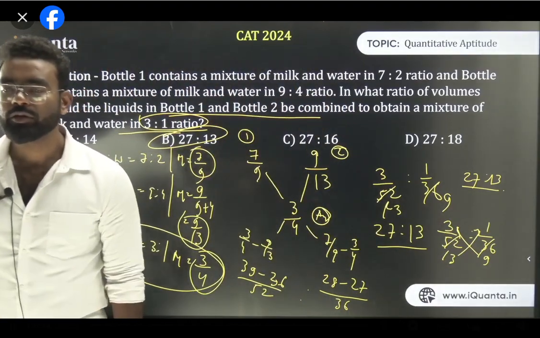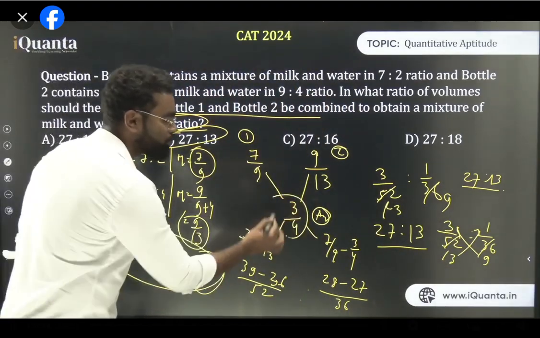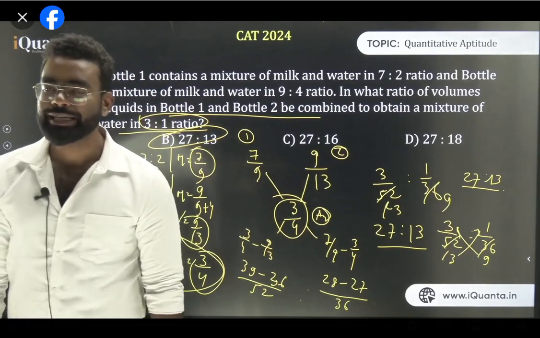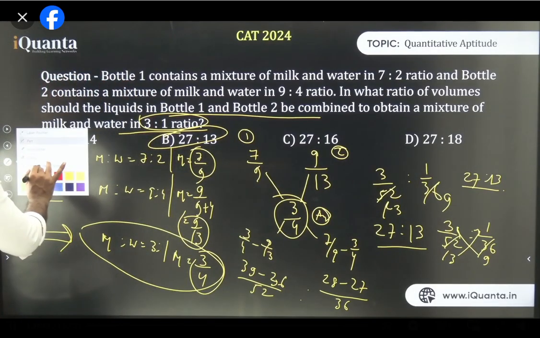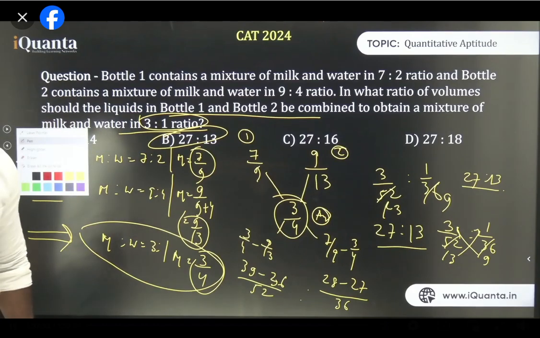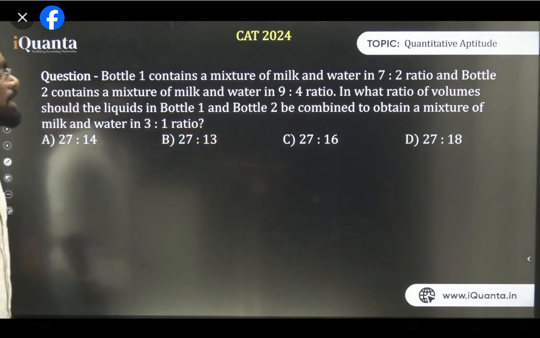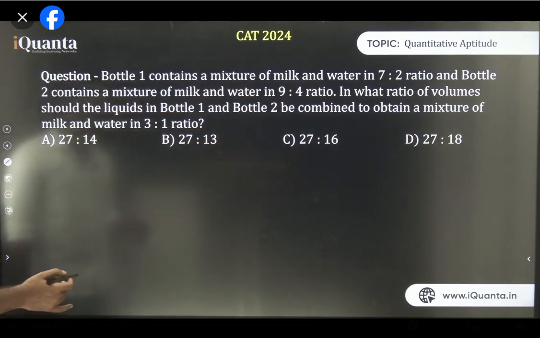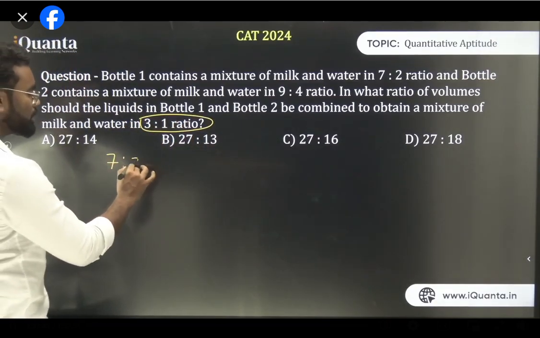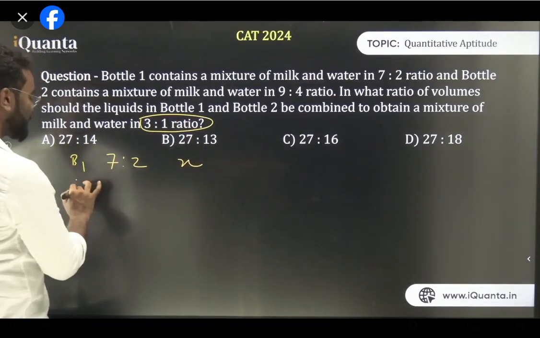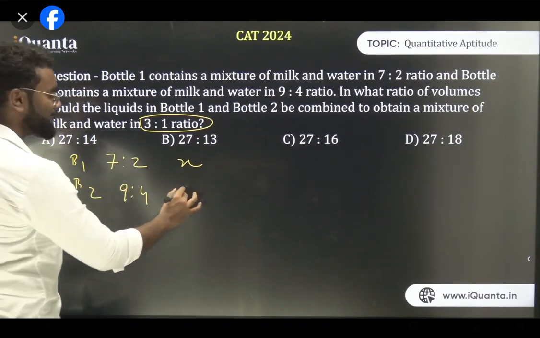Is it clear? So we are using the 3:1 ratio, right? Here, 3 by 4. Here we are using the 3:1 ratio. Am I clear? Okay, so the next thing, what other ways can you solve this type of question? Let me show you the other ways. Think about it now. Think about it in the ratio of 7:2 and 9:4, and you have to find 3:1. So let's say in bottle 1, with ratio 7:2, it is X quantity, and bottle 2, with ratio 9:4, let's say Y quantity.